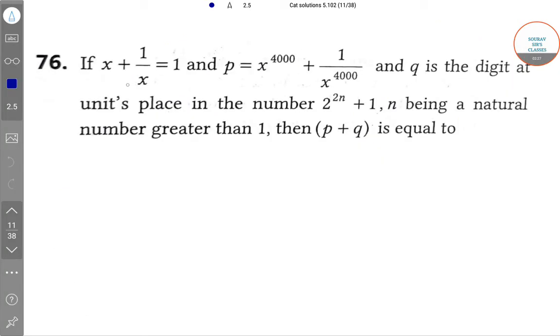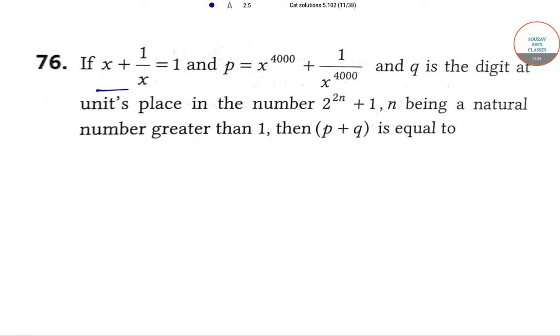The next question is, if x plus 1 by x is equal to 1 and p is equal to x to the power 4000 plus 1 by x to the power 4000, and q is the digit at units place in the number 2 to the power 2n plus 1, n being a natural number greater than 1, then p plus q is equal to,